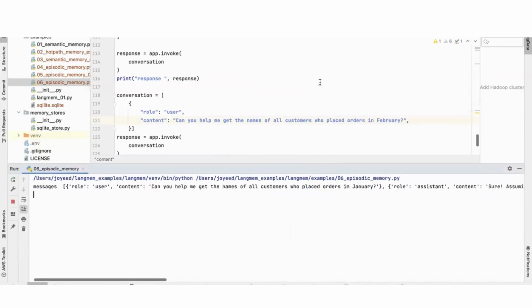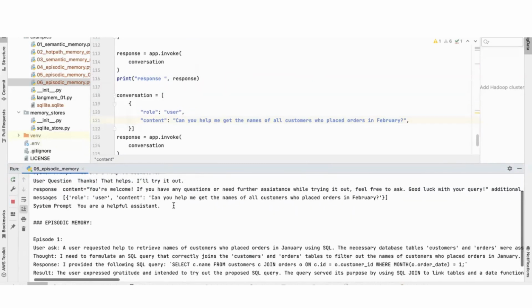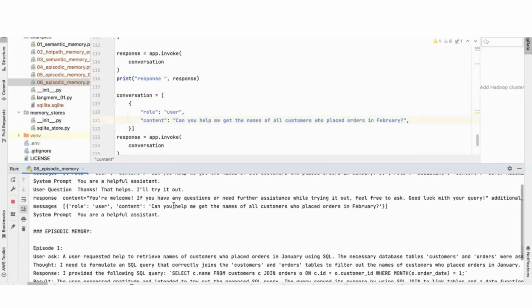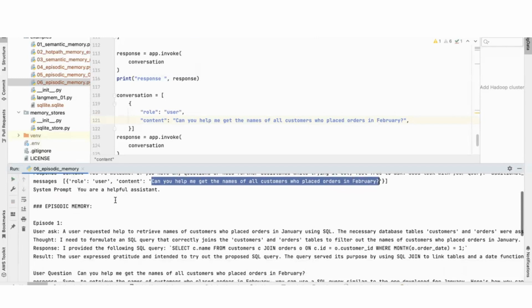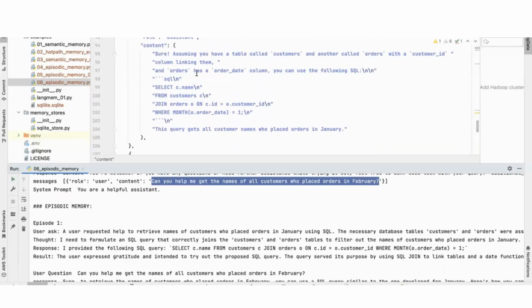So I put in some prints to explain it. The first time, I'm just simulating, so I just gave those conversations, and the first one doesn't make sense. But the second time, my question was, can you help me get the names of all customers who placed orders in February? This is what it then brought from the episodic memory. In episode 1, when the first time I gave those conversations, it extracted this from that content as its episodic memory.